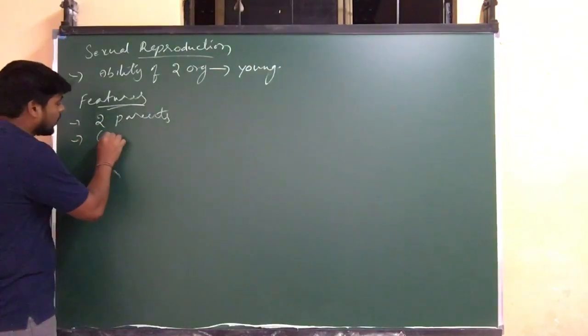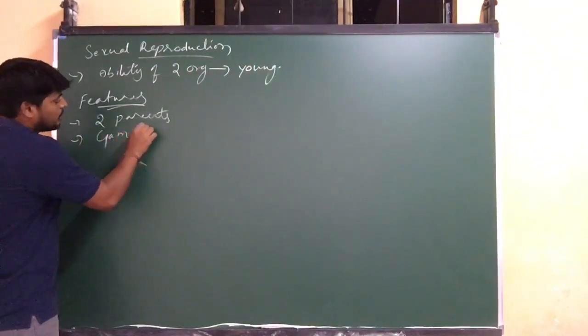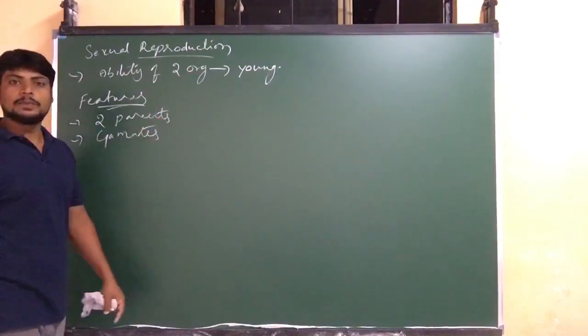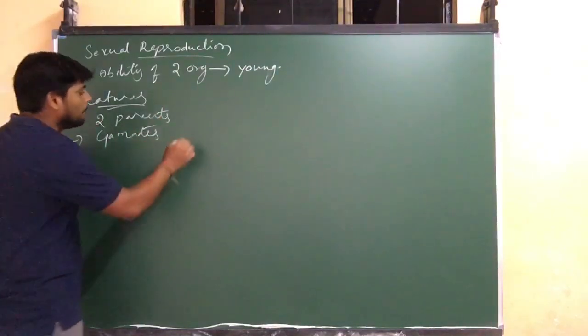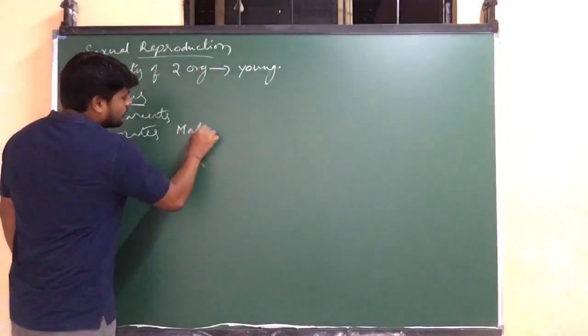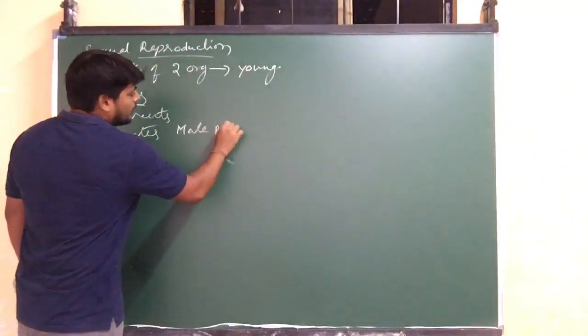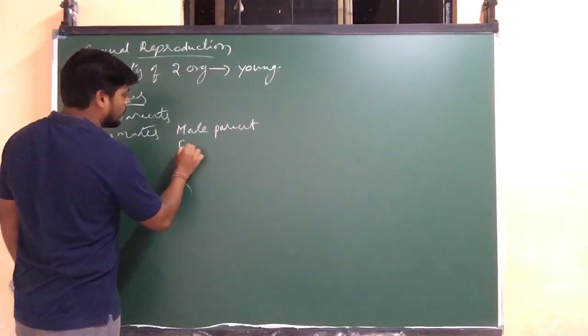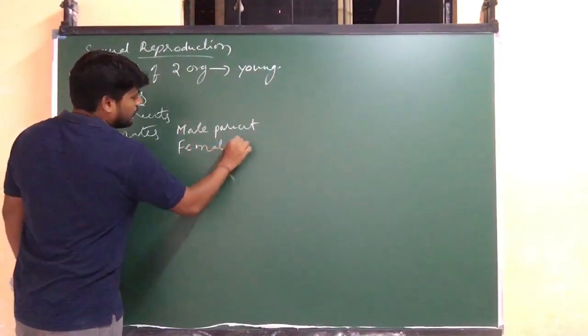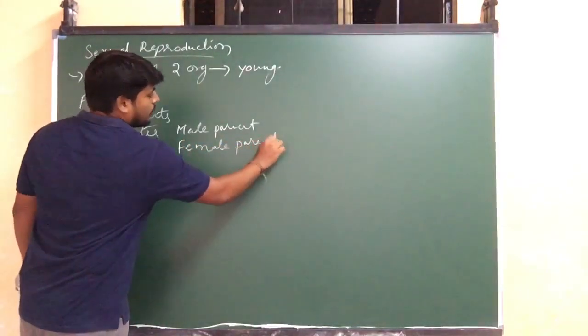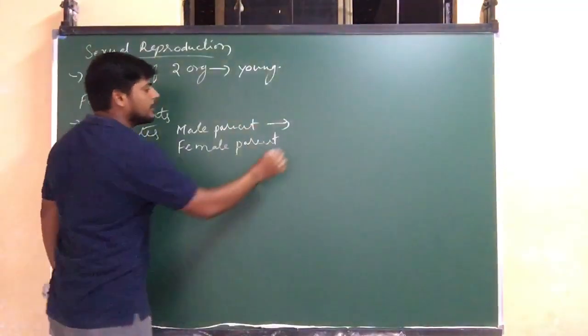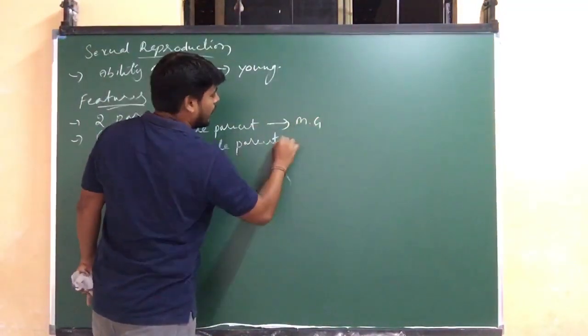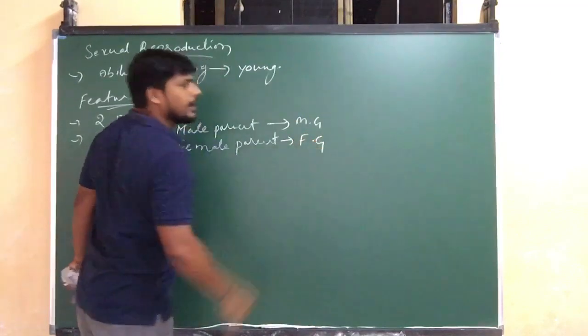So gamete formation takes place. The male parent produces male gametes and the female parent produces female gametes.